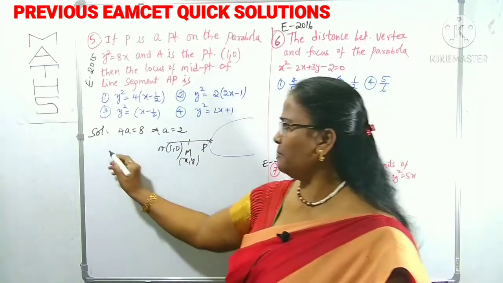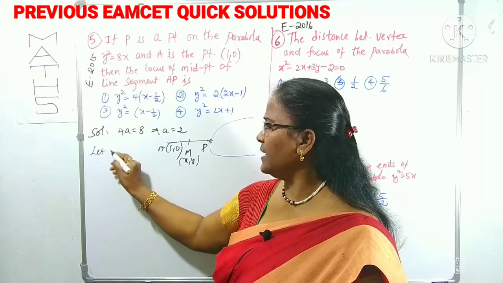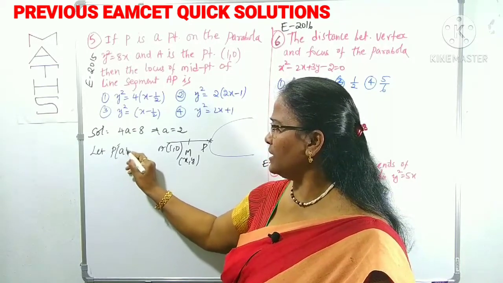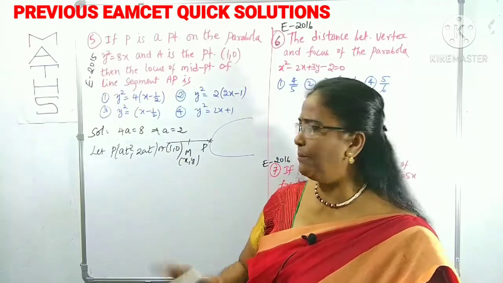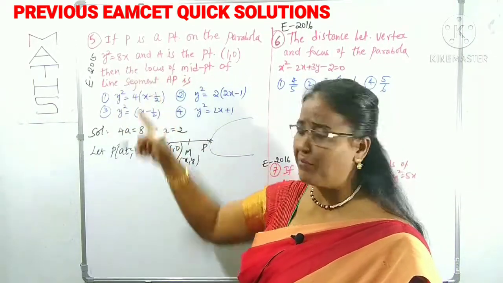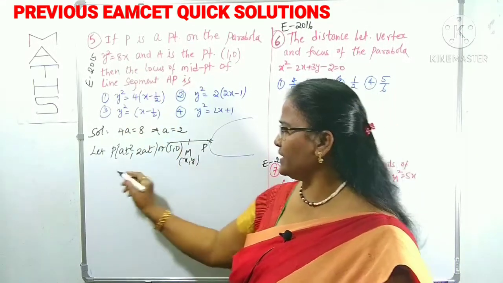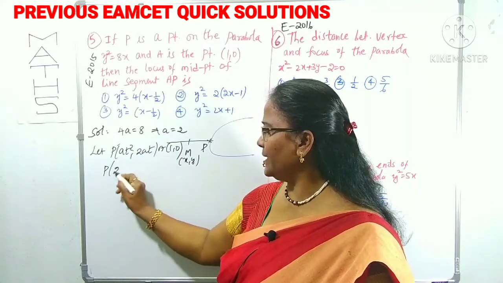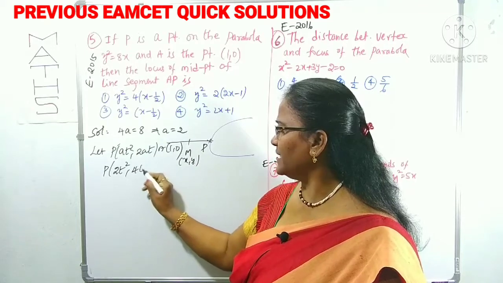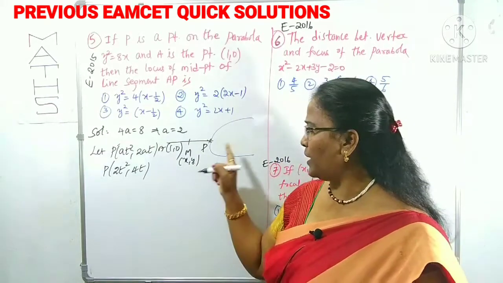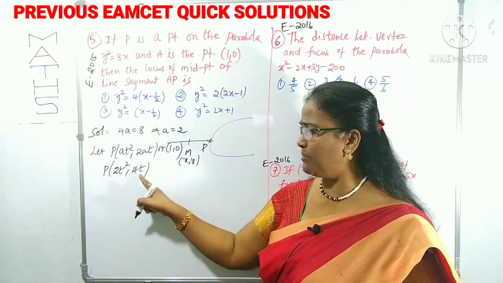We can assume that P is a parametric point. The parametric point on the parabola y square is equal to 4ax is (at square, 2at). Since a is 2, we can substitute: P is (2t square, 2 into 2, 4t). We know the point P, that is (2t square, 4t), and we know the point A, (1, 0).